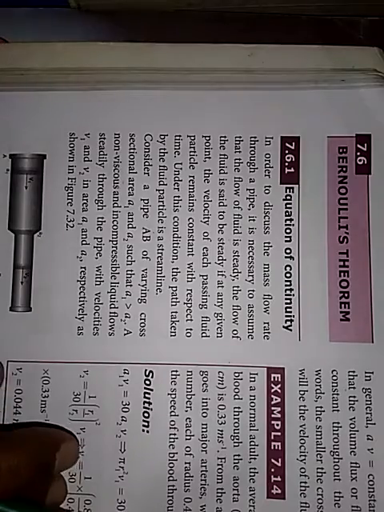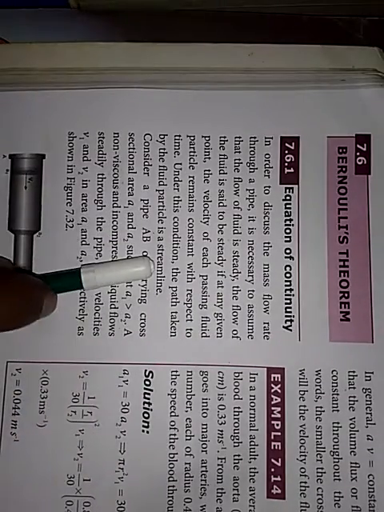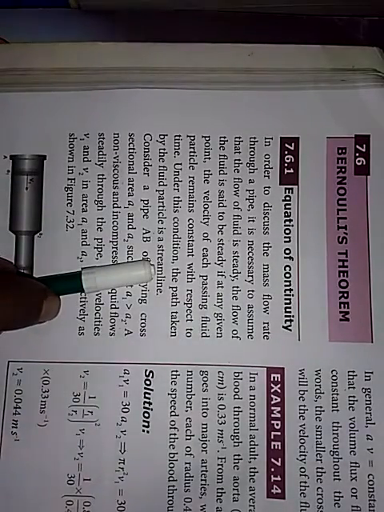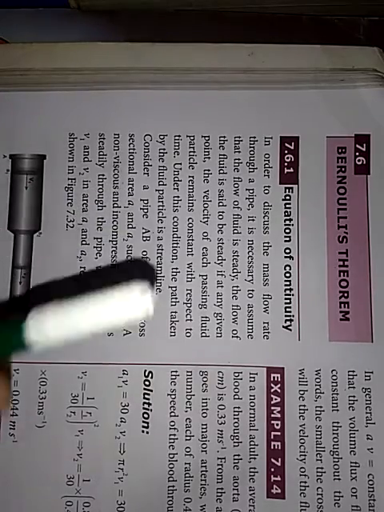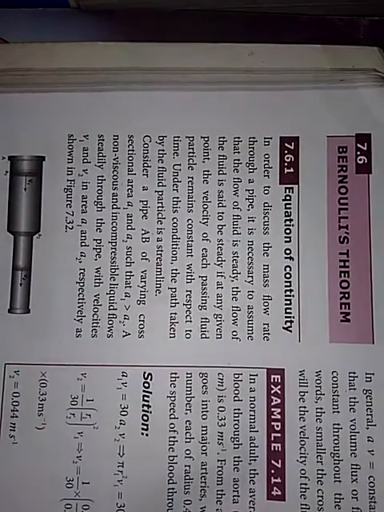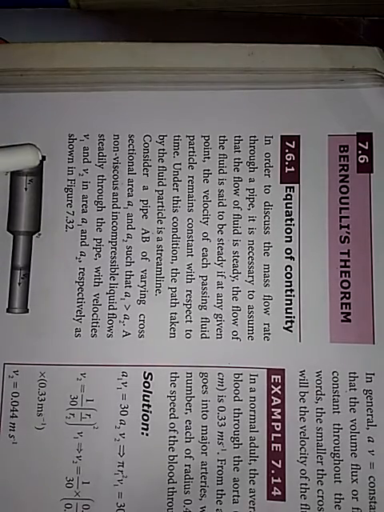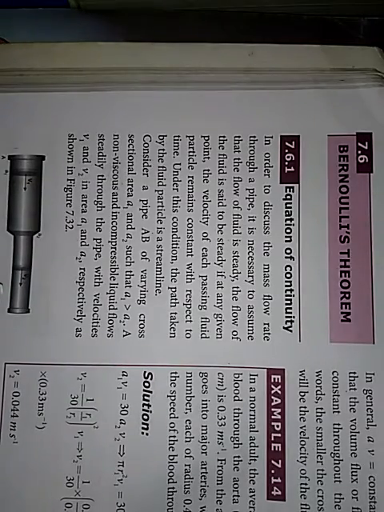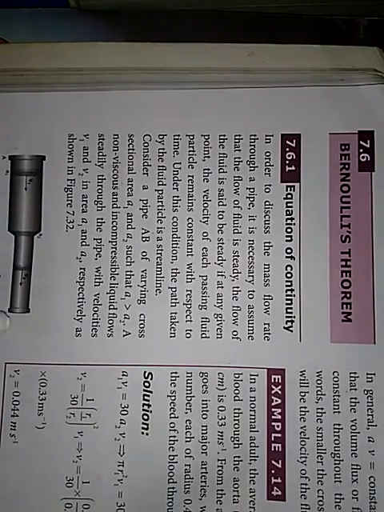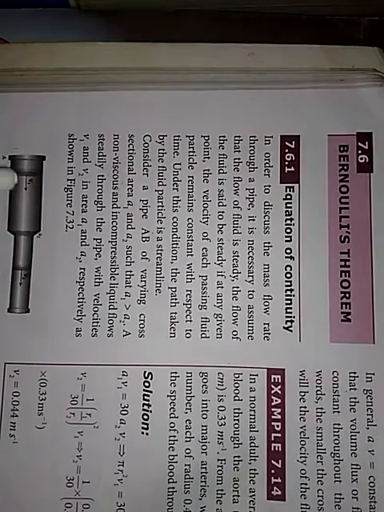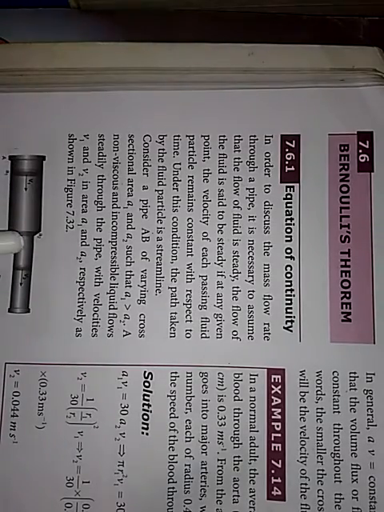Now, having said what a streamline flow is, consider a pipe AB. From here to here you have an area of cross section A1, and from this point to the end, we divide this into two parts. This is the A part and this is the B part.